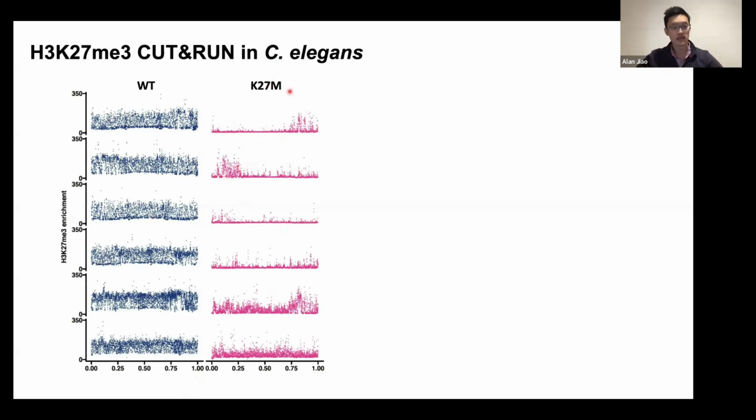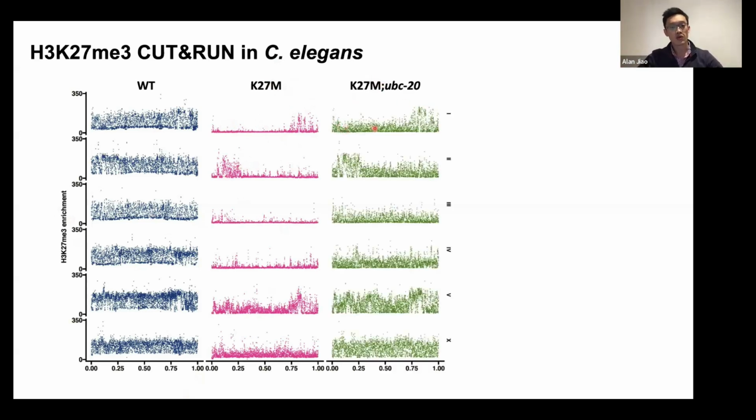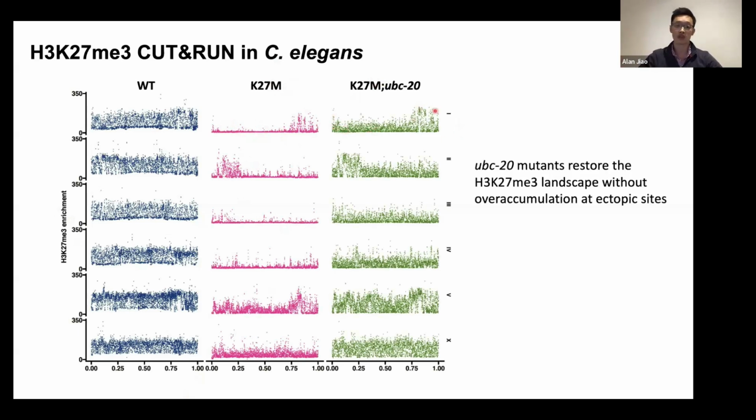The second interesting observation was that the UBC20 mutant really just restored methylation in the regions that were lost the most. We never really got an overaccumulation of K27 methylation at ectopic sites. And so I think this further suggests that the effect of UBC20 on histone methylation is really specific to a K27M context. So how does this work?